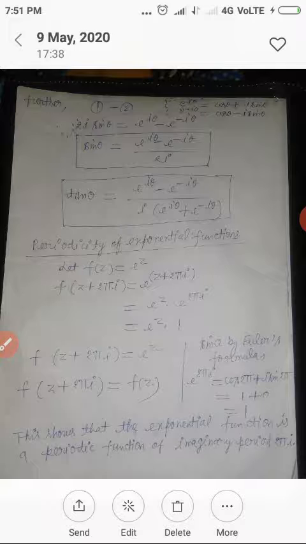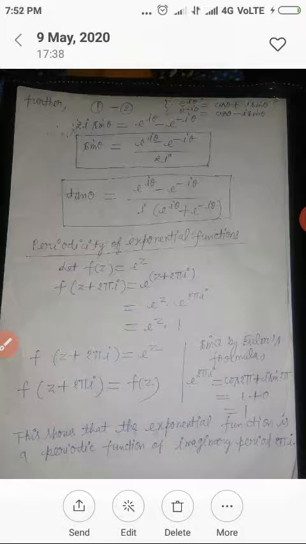Since by Euler's formula, e to 2 pi I equal to cos 2 pi plus I sin 2 pi. Since Euler formula e to I theta, here theta equal to 2 pi, so cos theta plus I sin theta will be cos 2 pi plus I sin 2 pi.